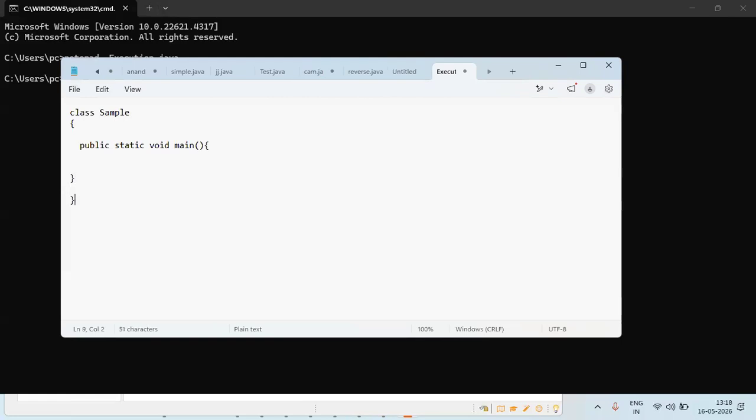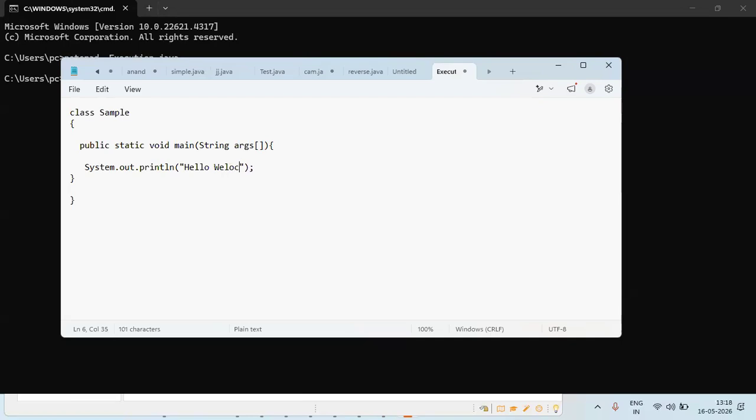Yes, close the class also. We all know this, right? Previously we discussed. Let me write this thing here. Let me write one more file, System.out.println. Let me write this code.